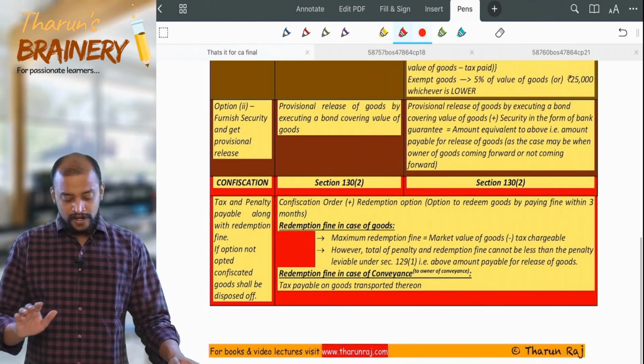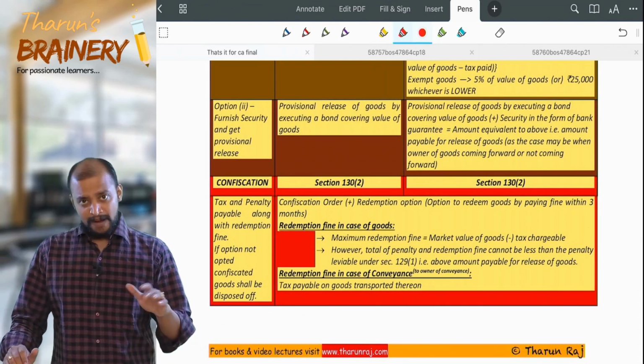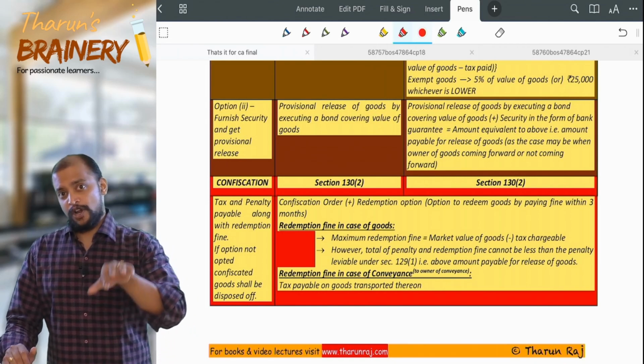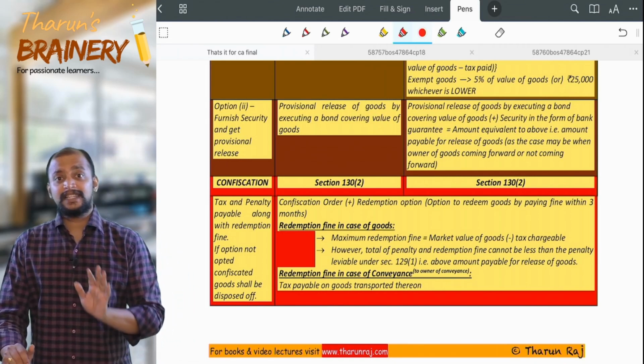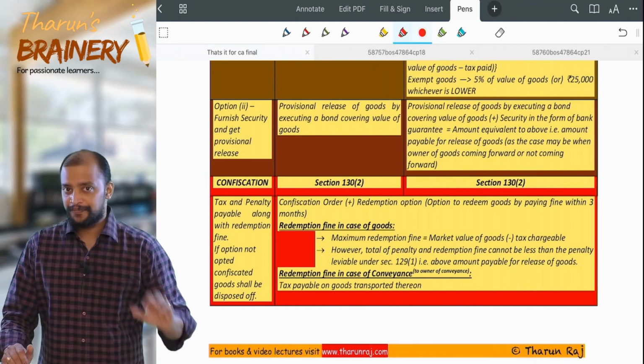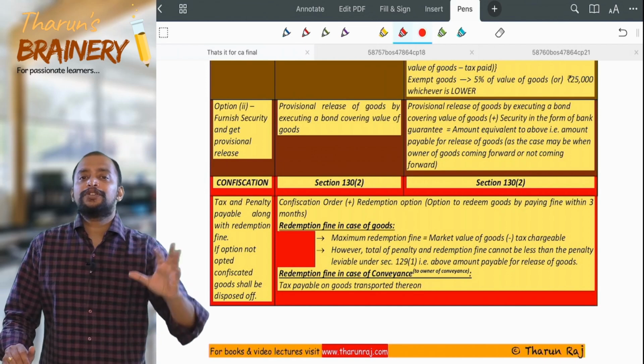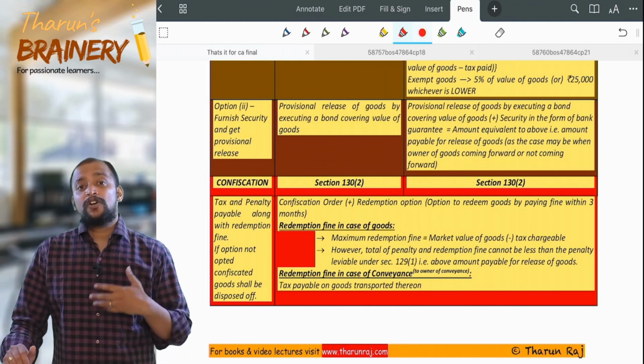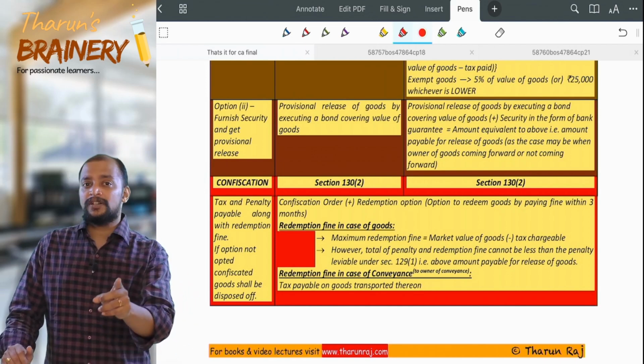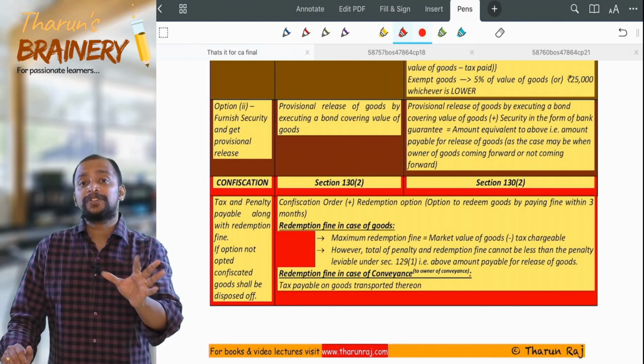And when I pass this confiscation order, I will again give you an option. It is like a third option, the redemption option. So when I pass a confiscation order, you have failed to exercise option 1 and 2. Now I will again give a confiscation order with a third option called the redemption option.